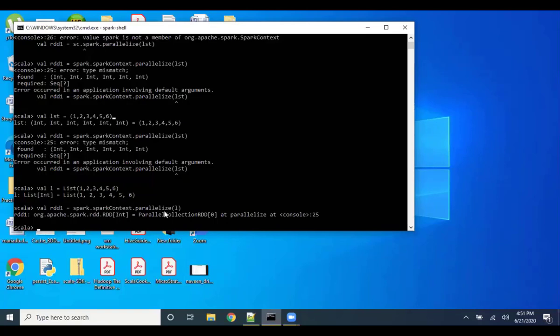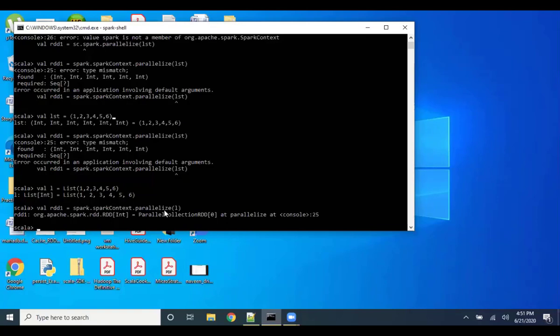Okay. So directly, I think we could have invoked the parallelize method, right? By simply writing sc.parallelize. What is the reason? But now, since Spark context is included in the Spark session. Okay. Good.